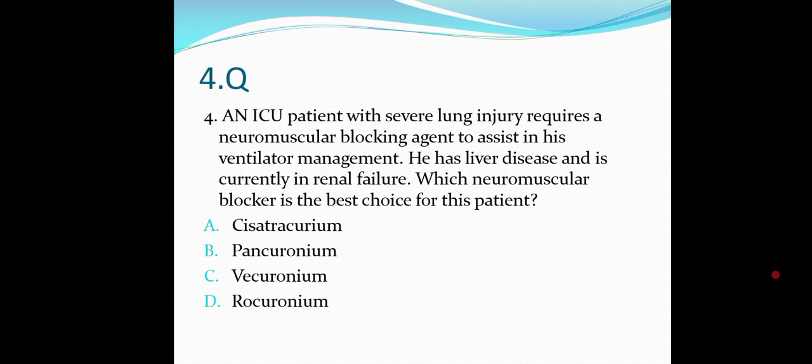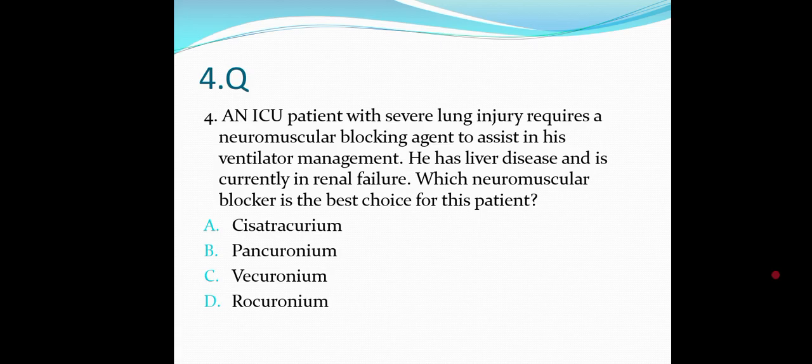Fourth question. An ICU patient with severe lung injury requires a neuromuscular blocking agent to assist in his ventilator management. He has liver disease and is currently in renal failure. Which neuromuscular blocker is the best choice for this patient? Cisatracurium, pancuronium, vecuronium and rocuronium.